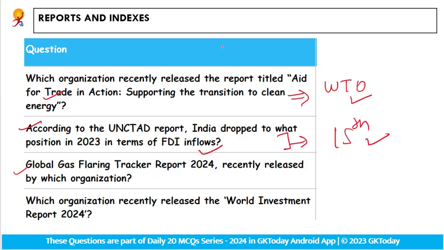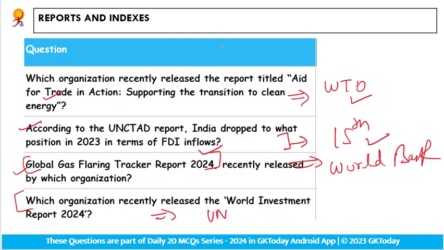Next one is the Global Gas Flaring Tracker Report 2025. It is also one of the reports of World Bank. Okay? So World Bank released this report. Fine. Next one is: which organization recently released the World Investment Report 2024? The World Investment Report 2024 is released by UNCTAD. Answer is UNCTAD. Fine. So let's move to the next one.